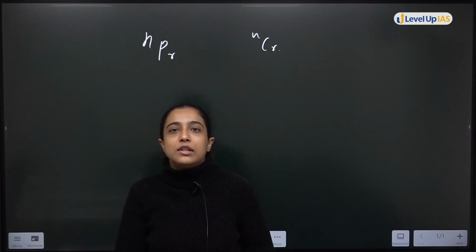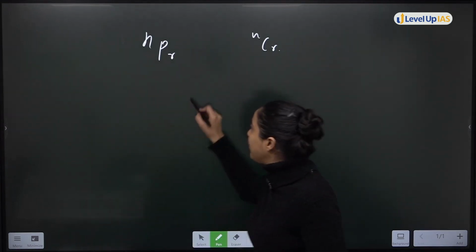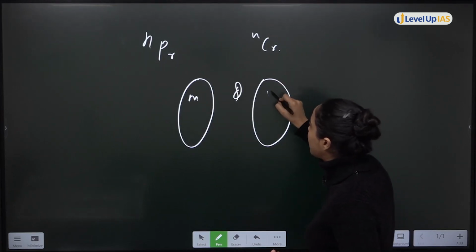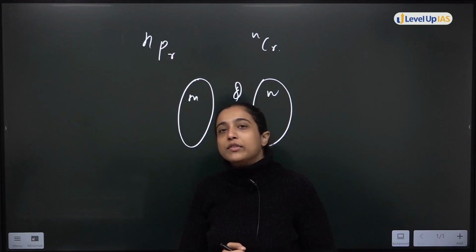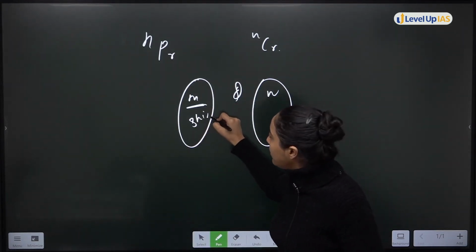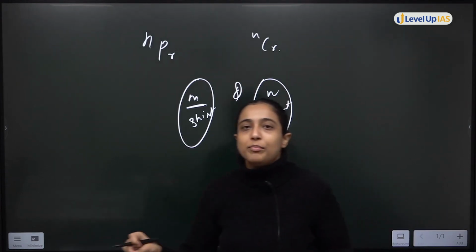Then you have to learn how to multiply, the fundamental principle of counting. If you have m things in one and you have to select n things from the other, for example, I always give this example: you have m shirts and n pants. That means you have to select a pair, right?